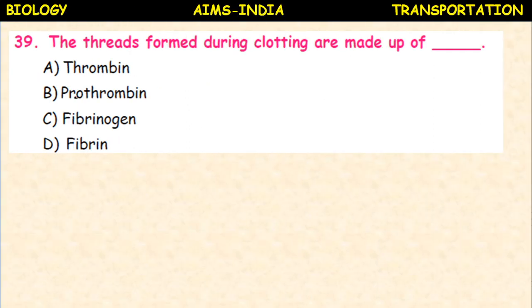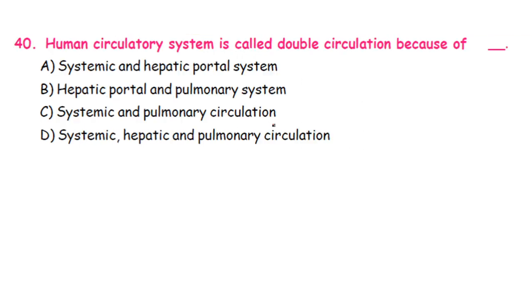The threads formed during clotting are made up of thrombin, prothrombin, fibrinogen, fibrin. First, in the blood clotting mechanism, prothrombin is converted to thrombin. In the presence of thrombin, fibrinogen is converted to fibrin. This fibrin forms a mesh-like structure which prevents the loss of blood by the formation of clot. So the clot is nothing but a fibrin protein.